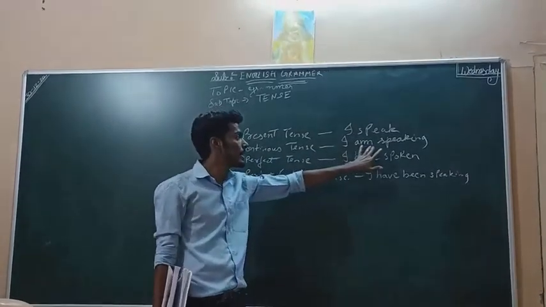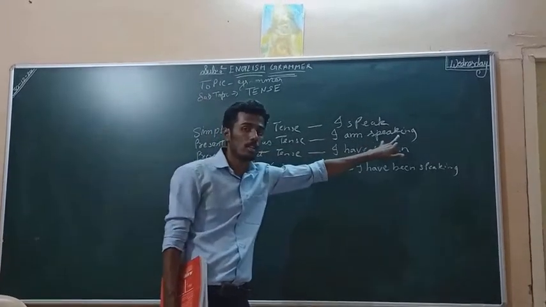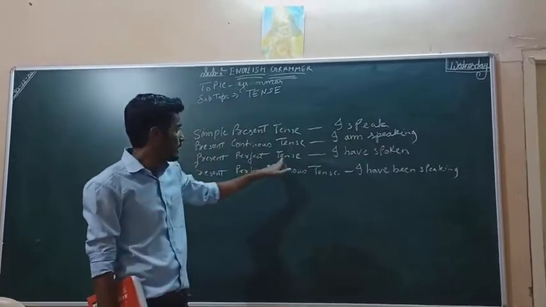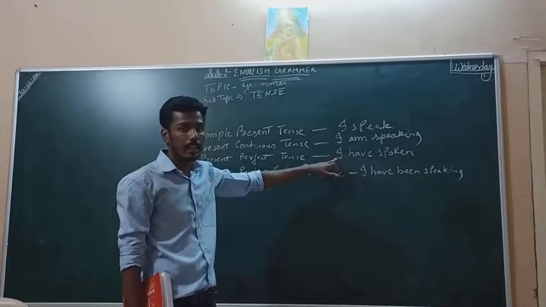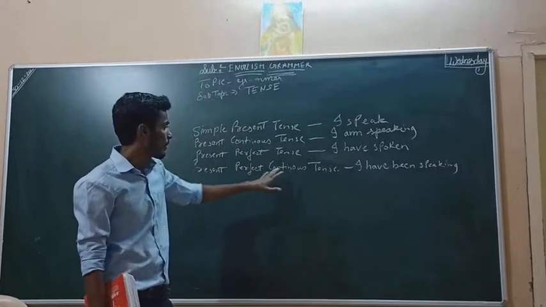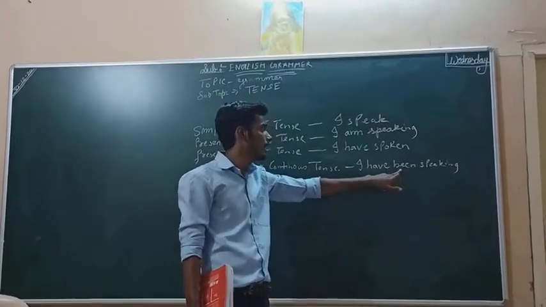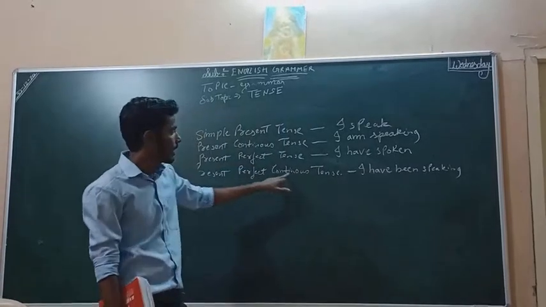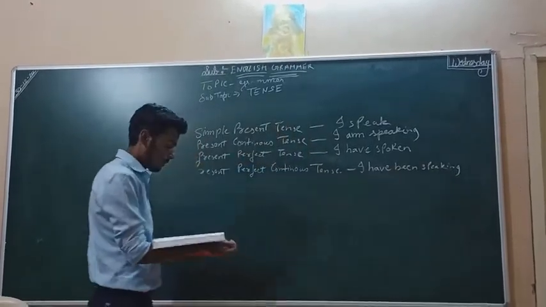So in the simple present tense, it is I speak. I am speaking. Pay attention, in the continuous tense, we have to put ing. And in perfect tense, I have. We have to use have with I, right? I have spoken. Present perfect continuous tense, I have been speaking. We have to add been and have in perfect, and continuous is ing. I have been speaking. Right?